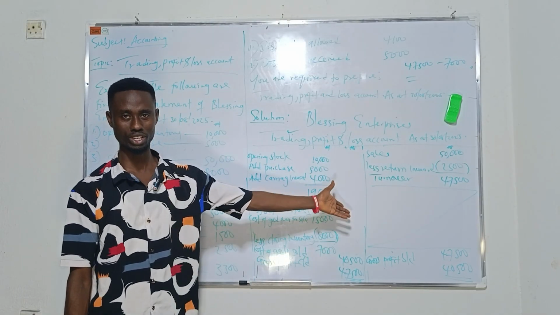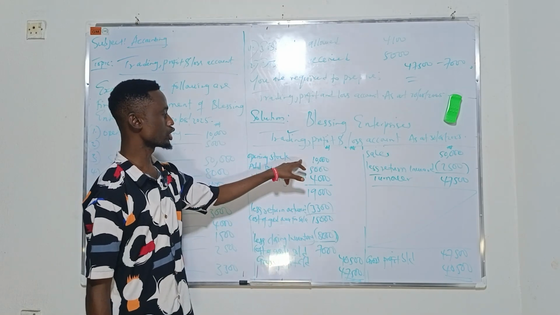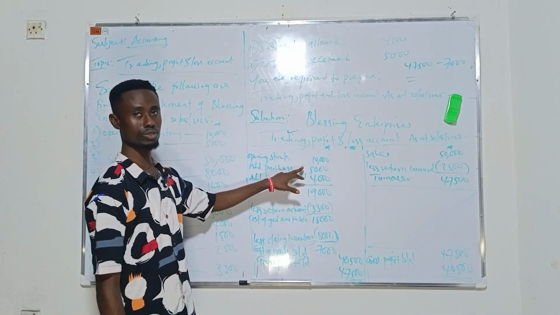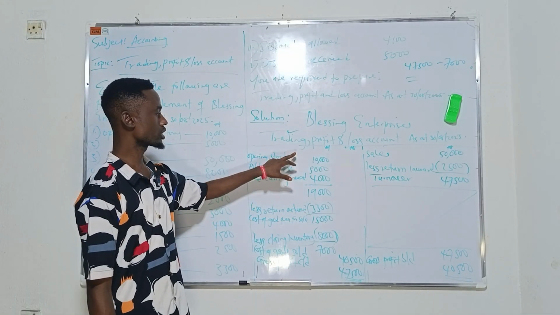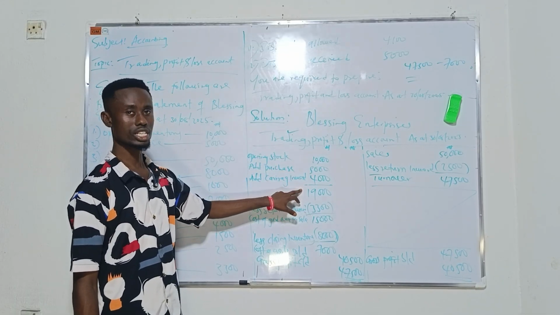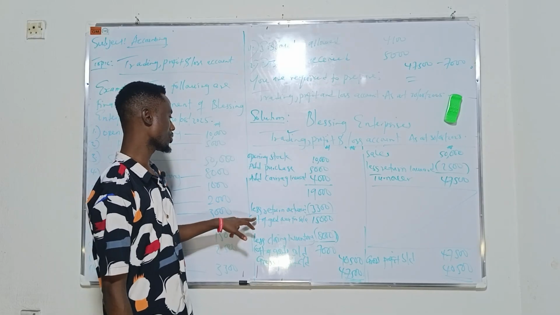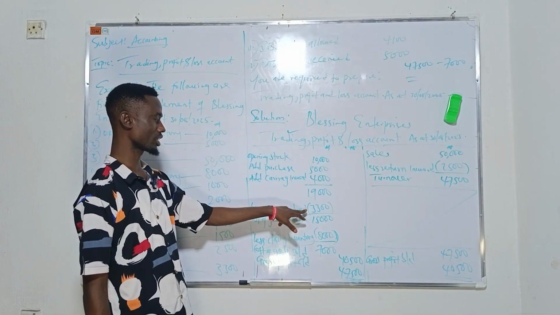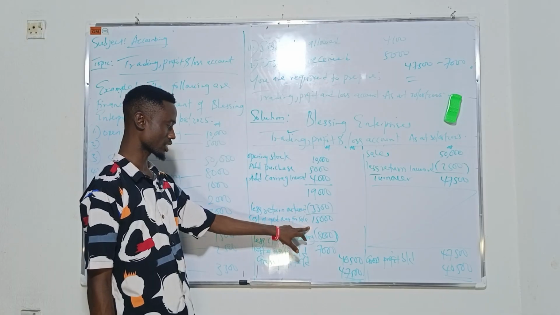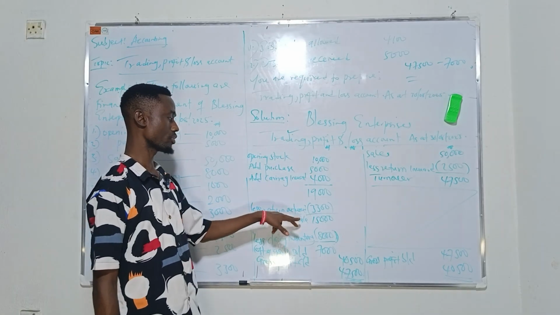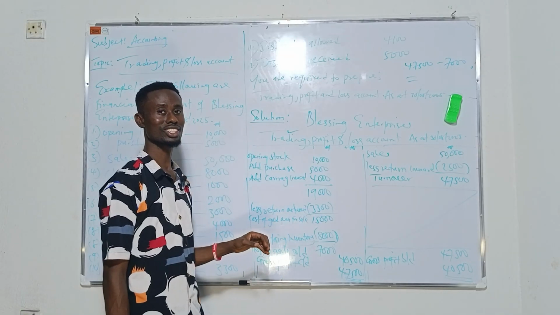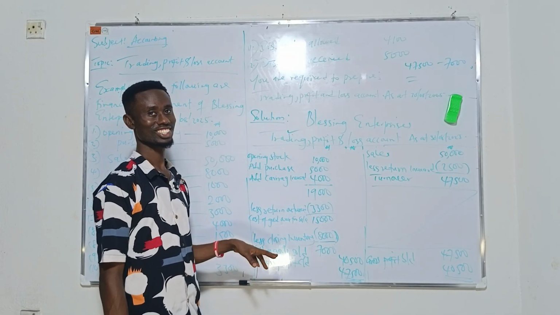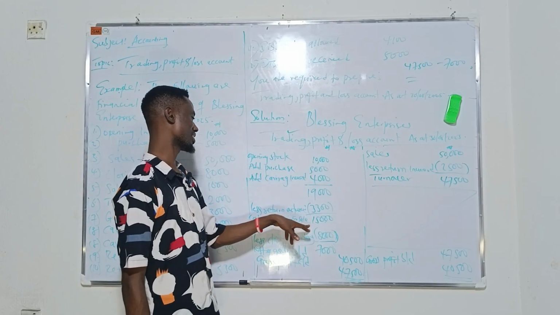Let's just preview it. We said that the opening stock is 10,000, purchase giving us 5,000. We add carriage inwards giving us 4,000. So this plus this is giving us 19,000 naira. We'll come and say, let's return outwards giving us this. This minus this gives us the cost of goods available for sale, giving us this.